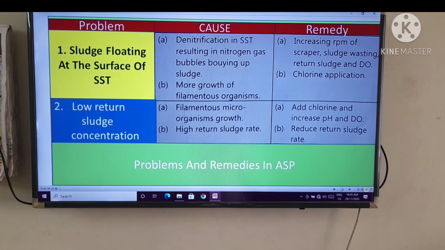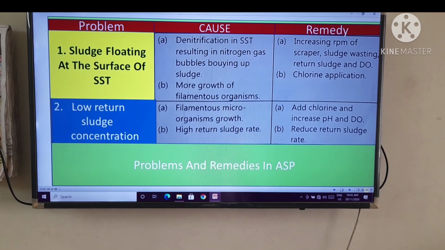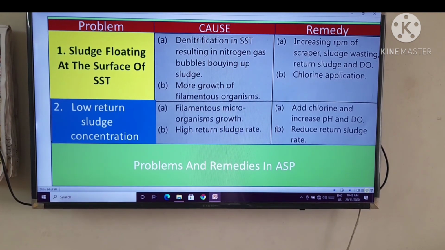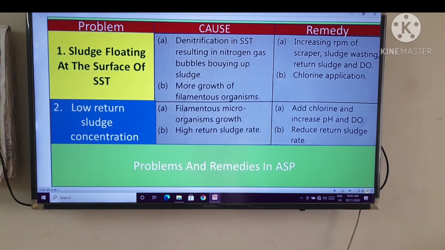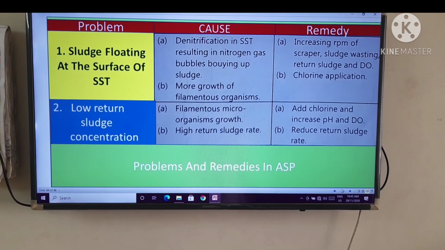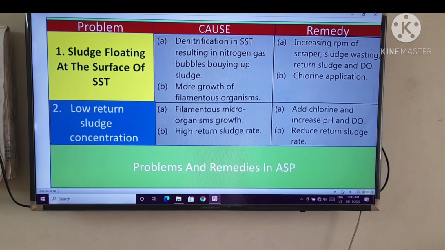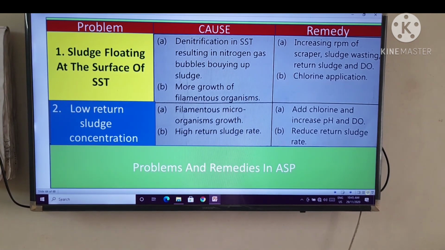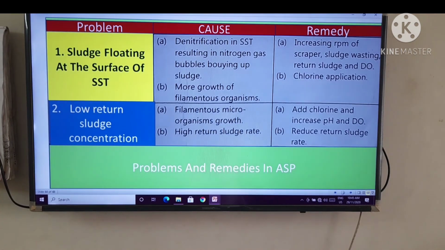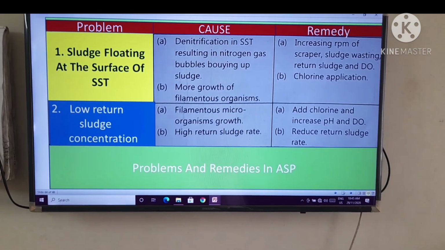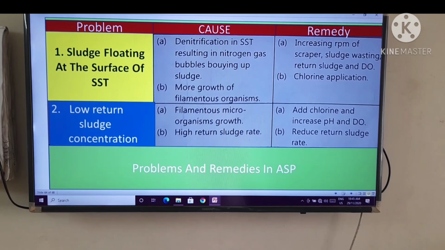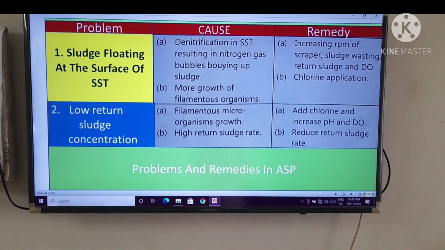And second cause, more growth of filamentous organisms. So the remedy for that problem is increasing RPM of scraper, sludge wasting, return sludge and DO, and apply chlorine, right?